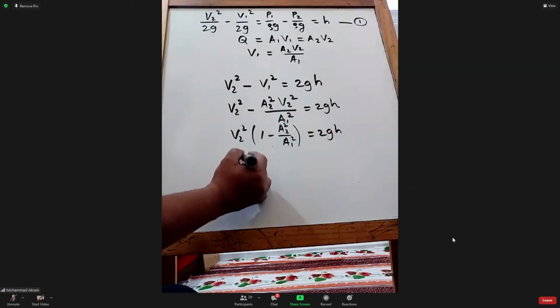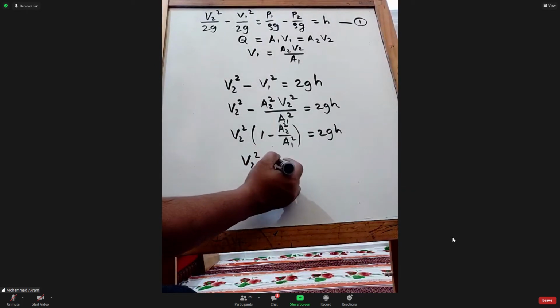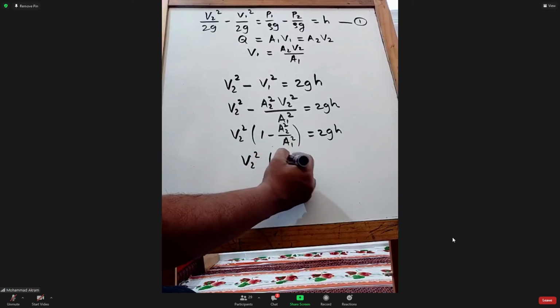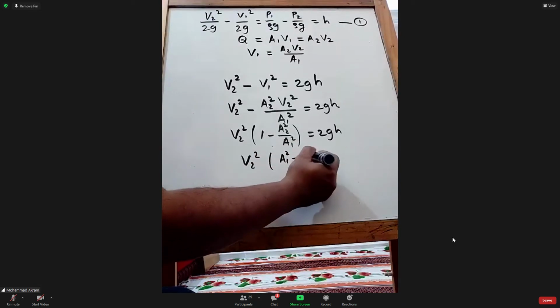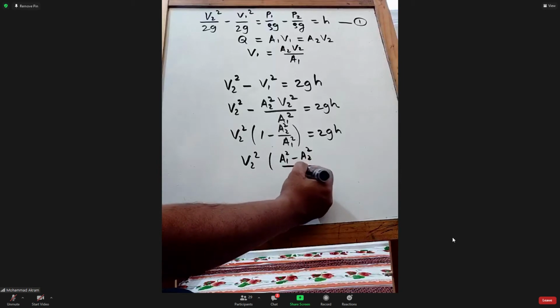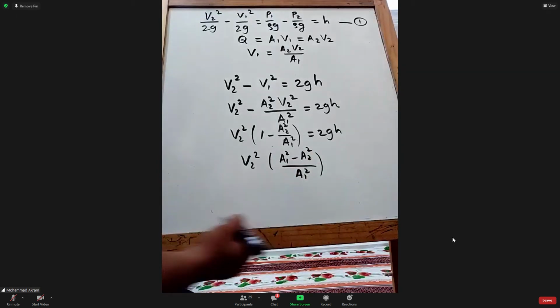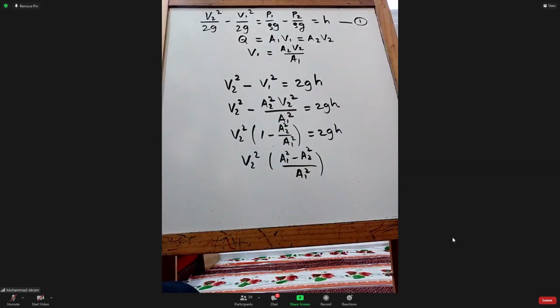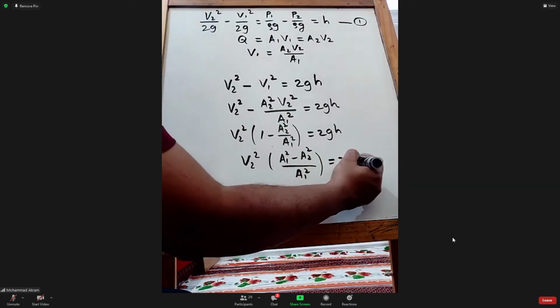Or V2 square into A1 square minus A2 square divided by A1 square, taking the LCM, equals 2GH.